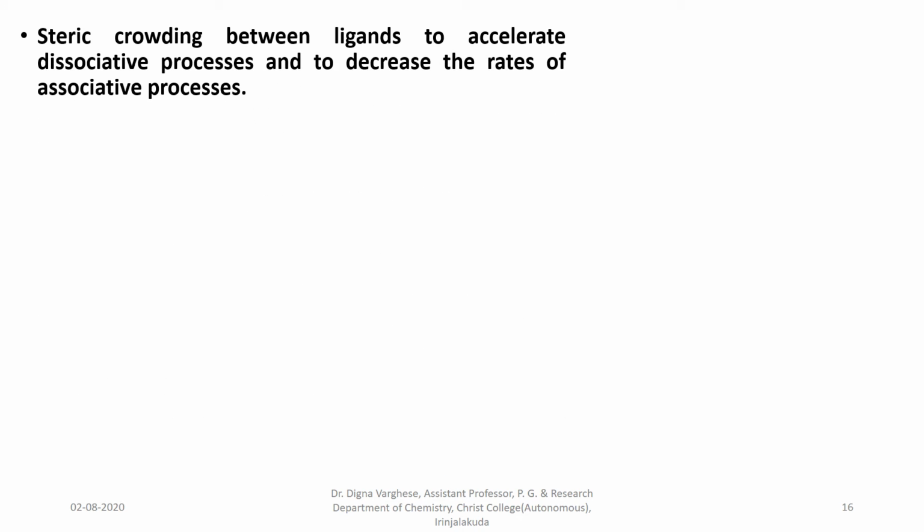Steric crowding between ligands accelerates dissociative processes and decreases the rates of associative processes, which means that as steric crowding increases, it speeds up the dissociative mechanism and slows the associative process.